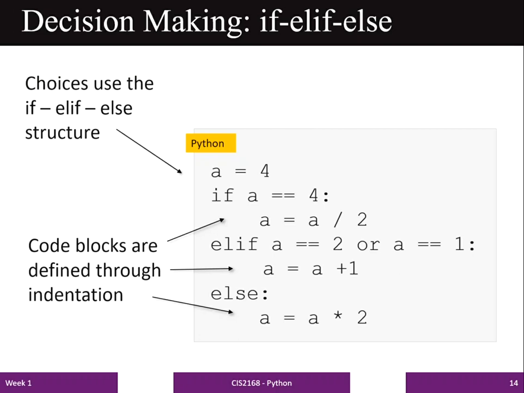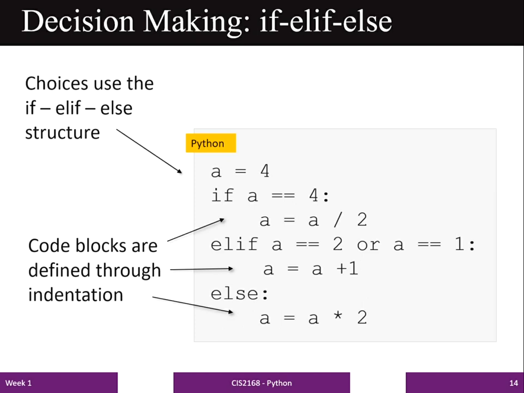So here you can see we have created a variable a and the value of a is 4. If a is equal to 4, this is my first expression. If this will be true, then execute this. If this is not true, that is if this is false, then execute this. If this is also false, then execute this. So this is a chained decision making statement.